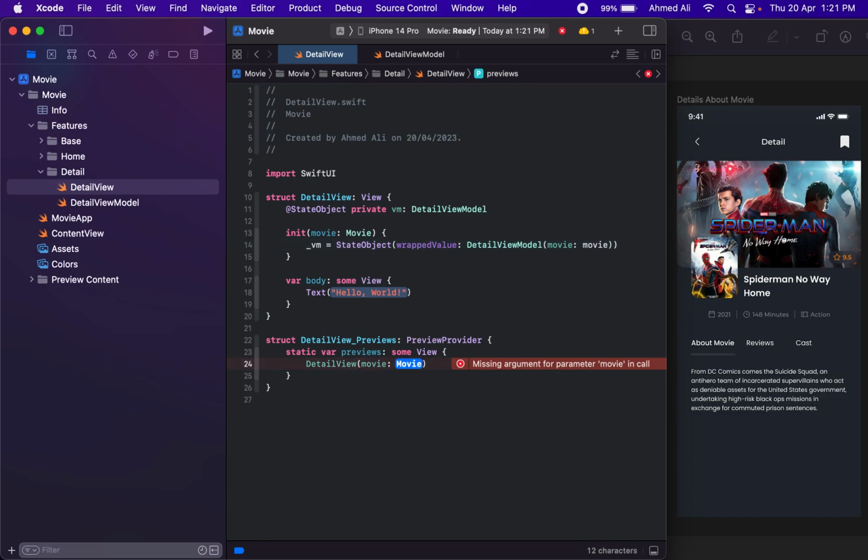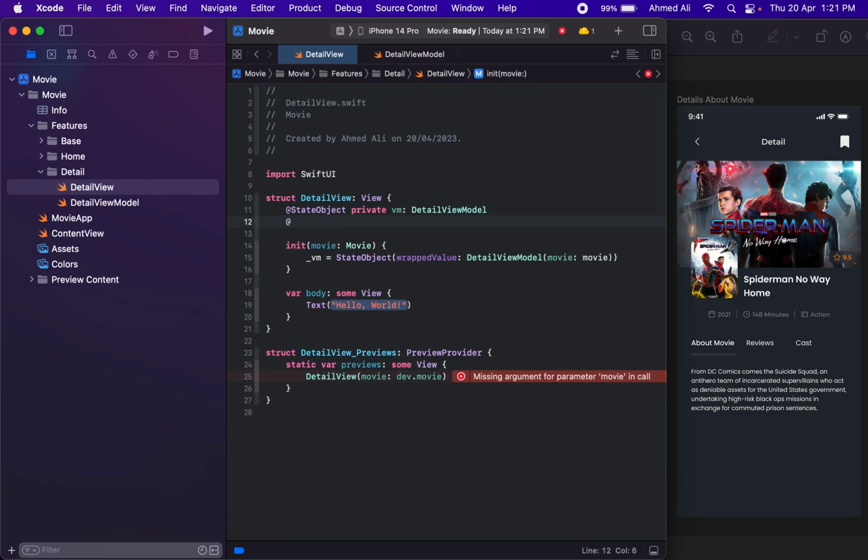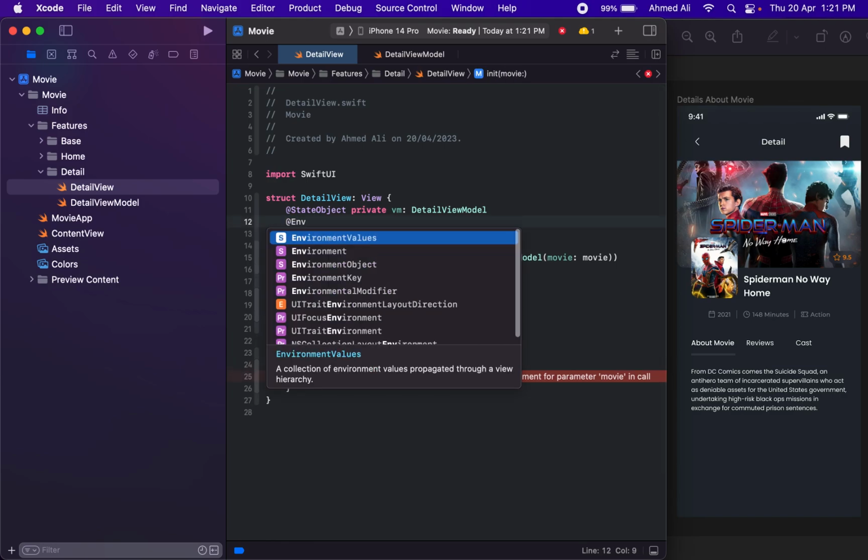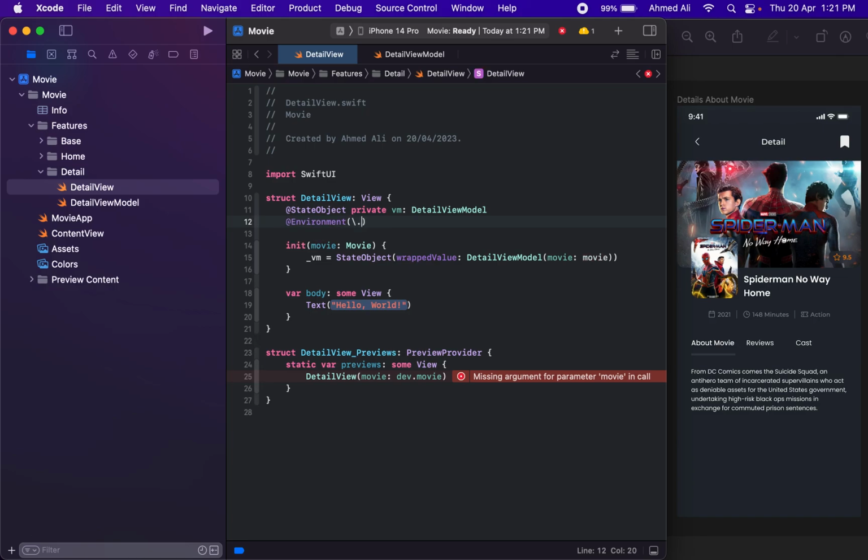So in the preview we can use the dev.movie, and we also need in here the environment value of presentation mode to dismiss this view. So I guess that's it.